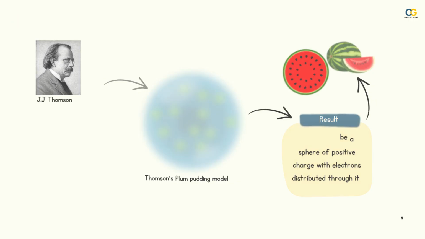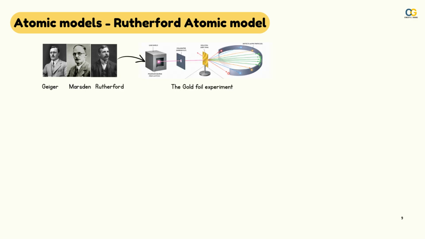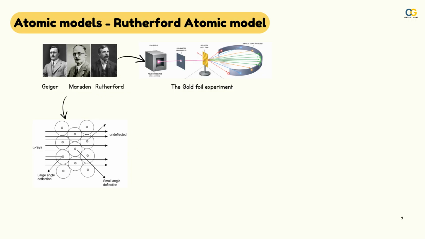Later, Geiger and Marsden, who worked under Rutherford, tested Thomson's model through the gold foil experiment. They aimed a narrow beam of alpha particles at an extremely thin sheet of gold foil. They expected the alpha particles to pass straight through the gold foil or be deflected only slightly. But to their surprise, most particles passed through undeflected, some were sharply deflected, and a few even bounced back.